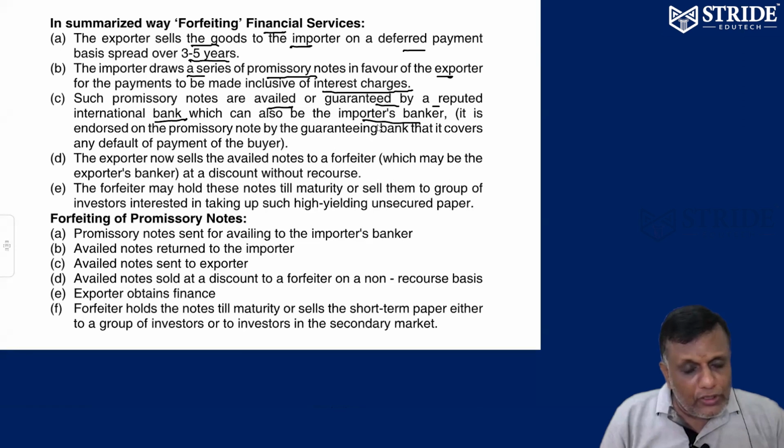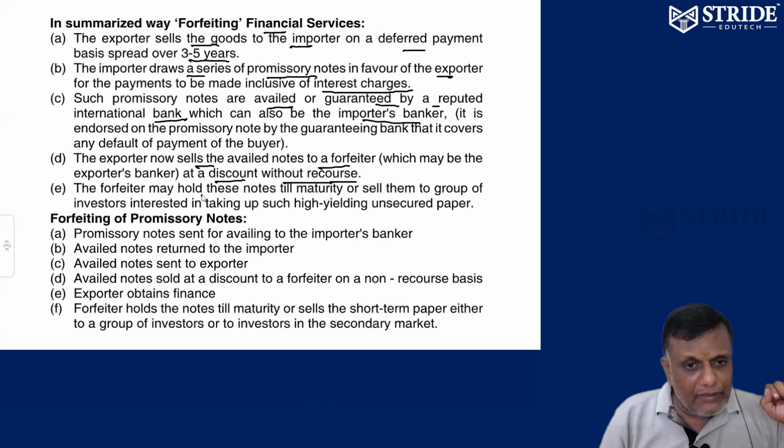The importer's banker guarantees the promissory notes, so my money will be safe. The exporter then sells the notes to the forfeiter. After the importer's banker has assured and guaranteed the promissory notes, they are handed over to the forfeiter at a discount, without recourse. Once forfeited, hereafter Tata will not recover any money from China. It is up to the forfeiter to take care of the Chinese money. The forfeiter will make a payment to Tata, and the forfeiter will collect all the money from China. Without recourse.